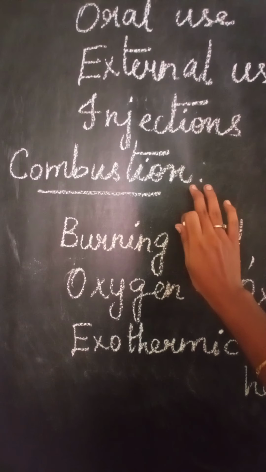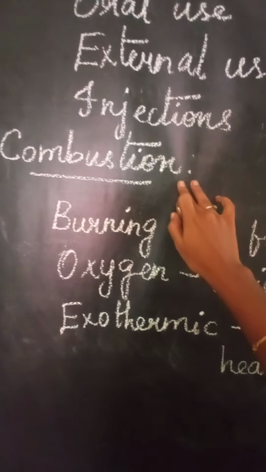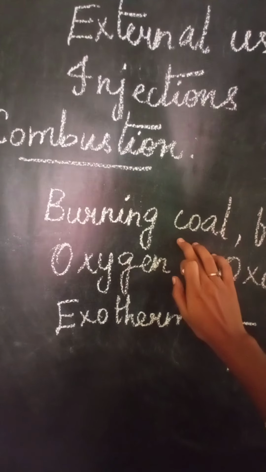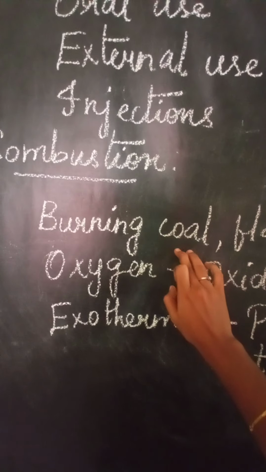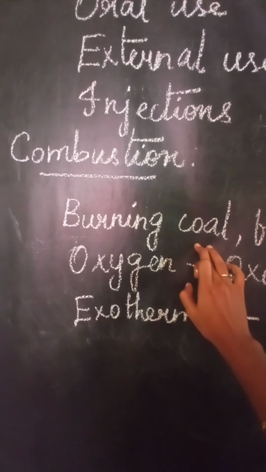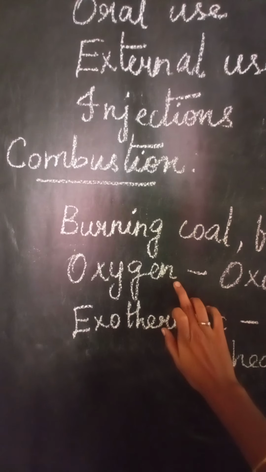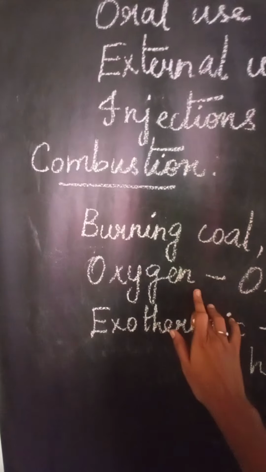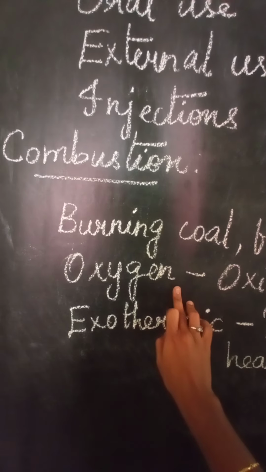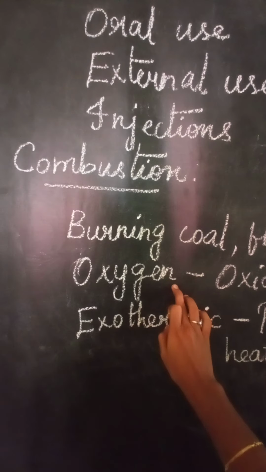Combustion is nothing but burning. Simply we can call it the burning process, which can take place in the presence of fuel, other chemicals, or coal. In such ways, by using these different things, combustion takes place. And if the burning reaction takes place in the presence of oxygen, because oxygen is very important for burning, only in the presence of oxygen does the burning process take place.